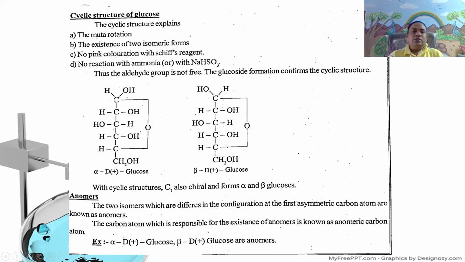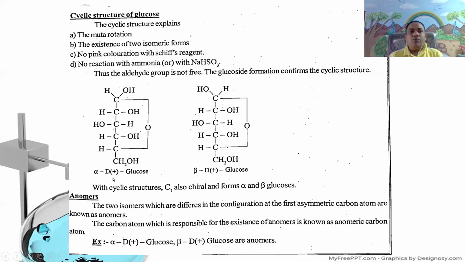That is CHOH, CHOH, CHOH, CHOH, CH, that is the gamma carbon. It is alpha, beta, gamma and delta. This fifth carbon is linked with the oxygen of the first carbon, the aldehyde carbon, and CH2OH.